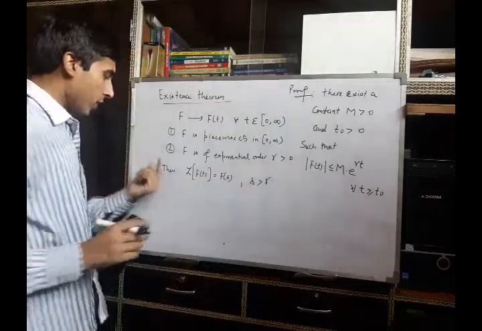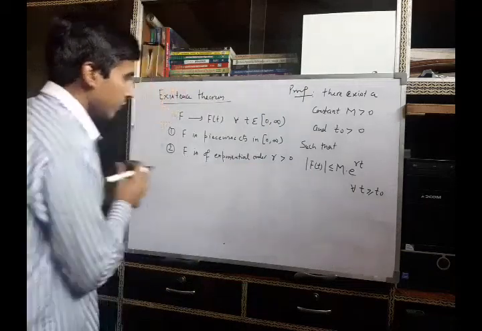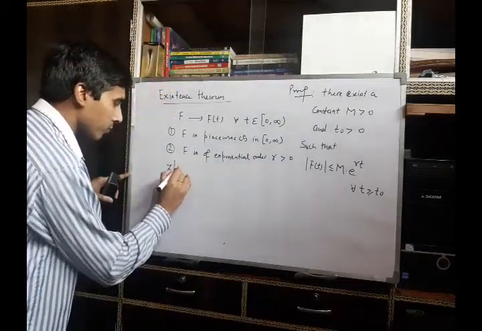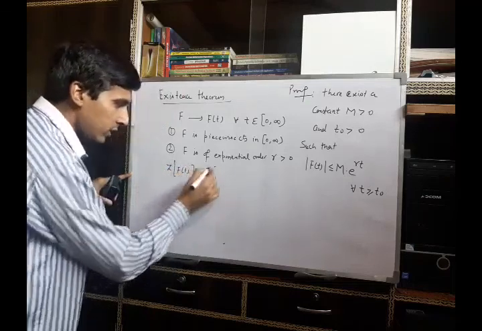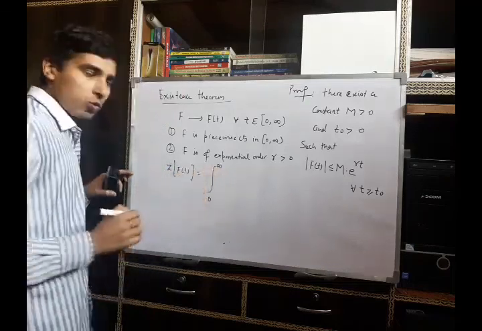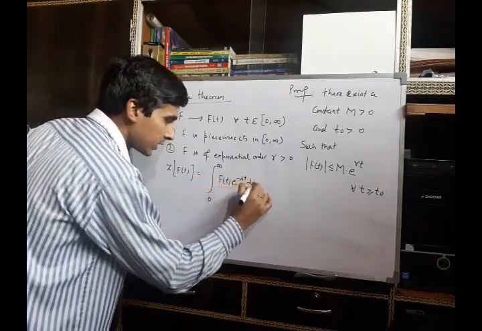Now we will find the Laplace transform of this function. By the definition of Laplace transform, this will be the integration from 0 to infinity of f(t) e^(-st) dt.